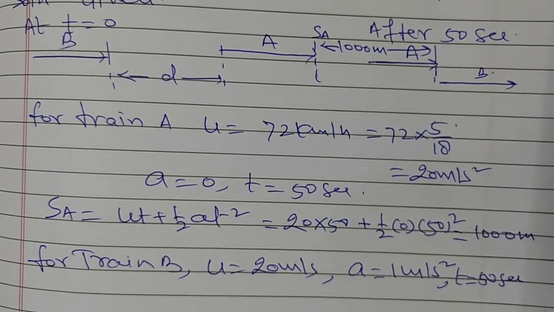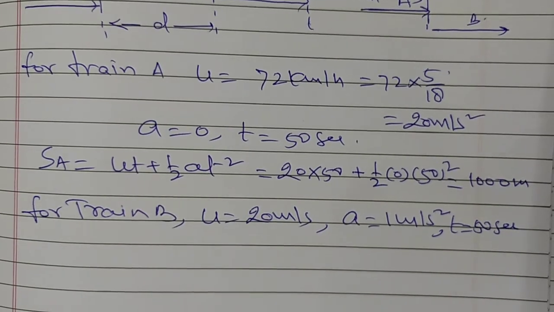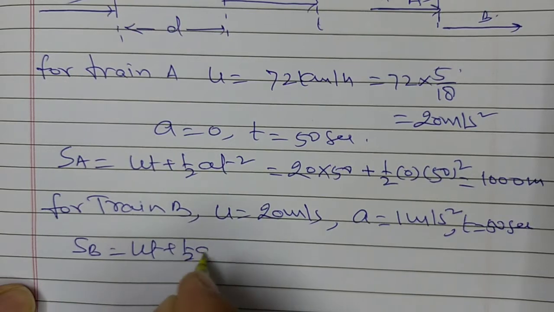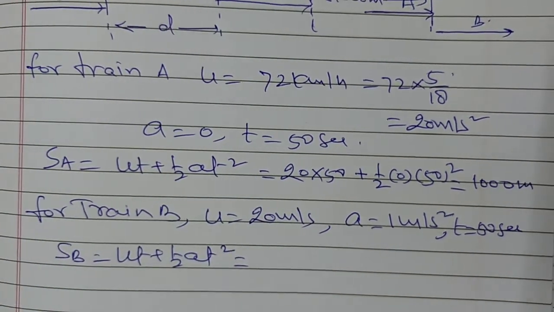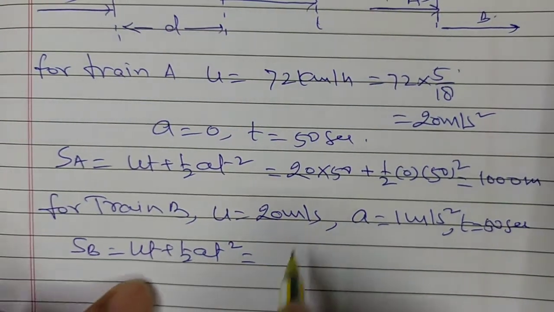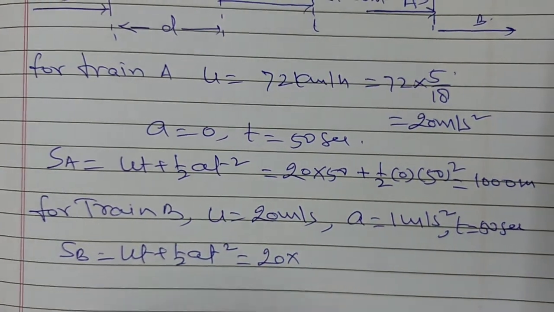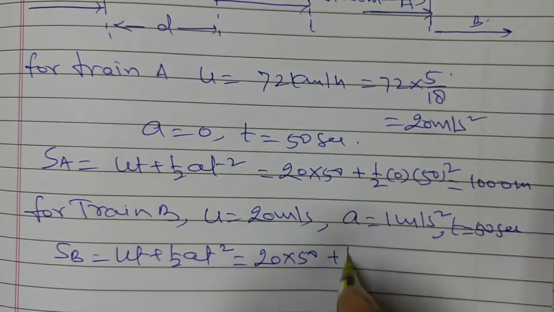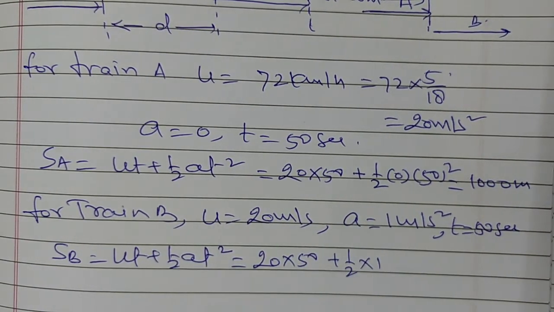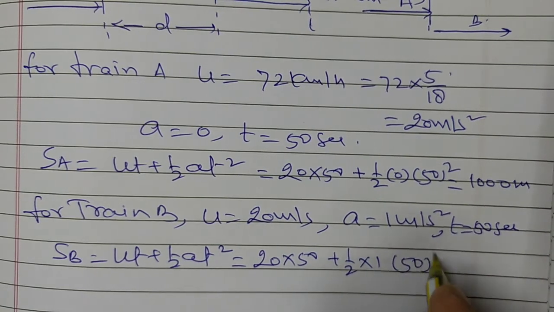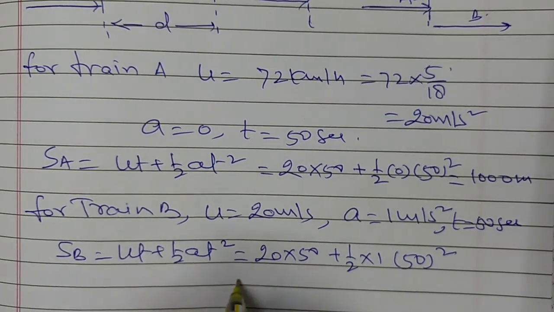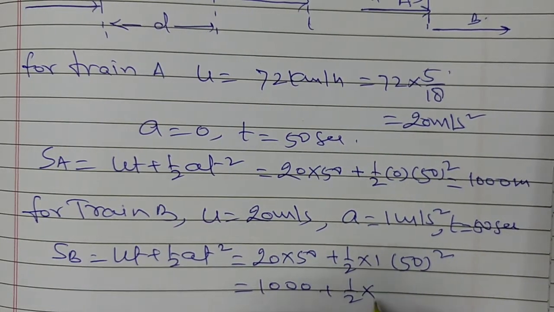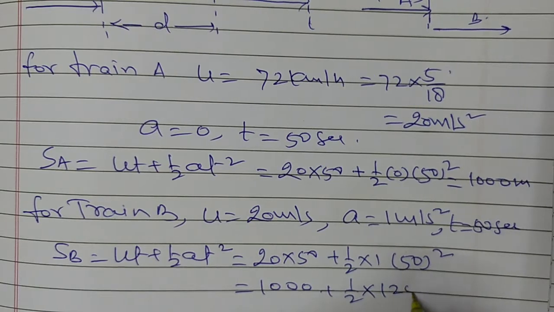From the second equation of motion, SB is equal to ut plus half at square. On putting the values, u is 20 and t is 50, plus half into acceleration 1 into 50 square.